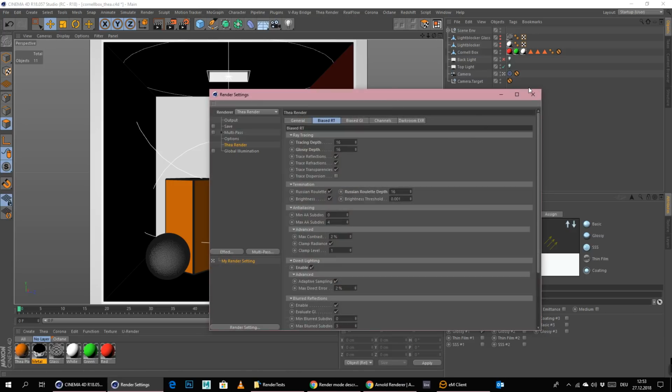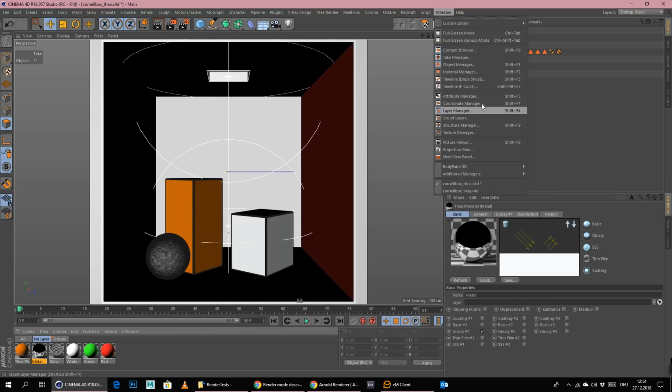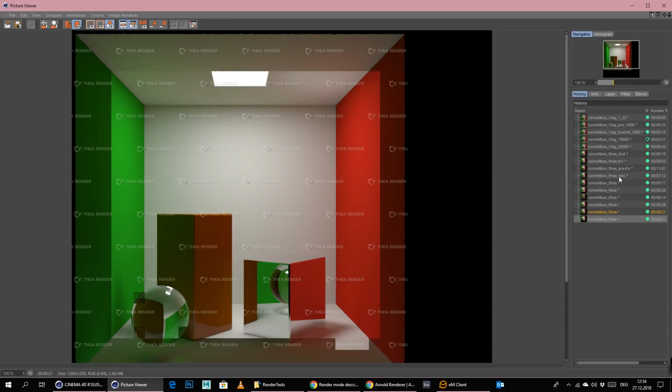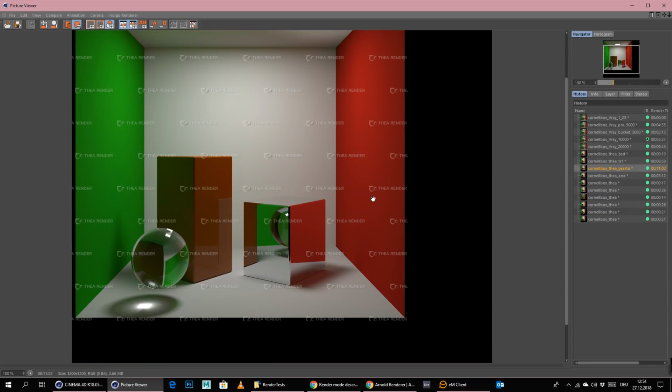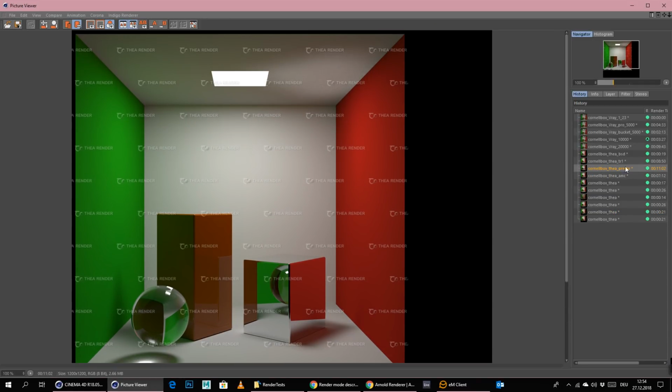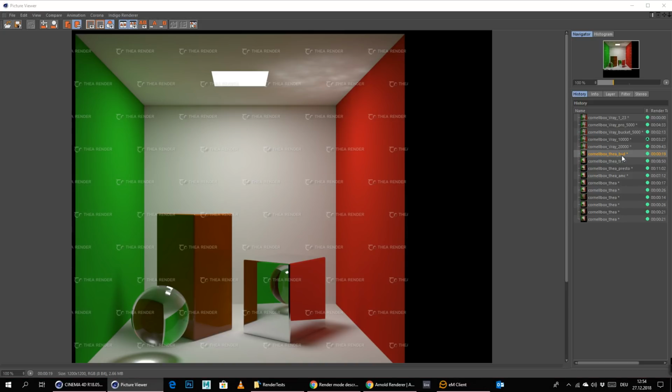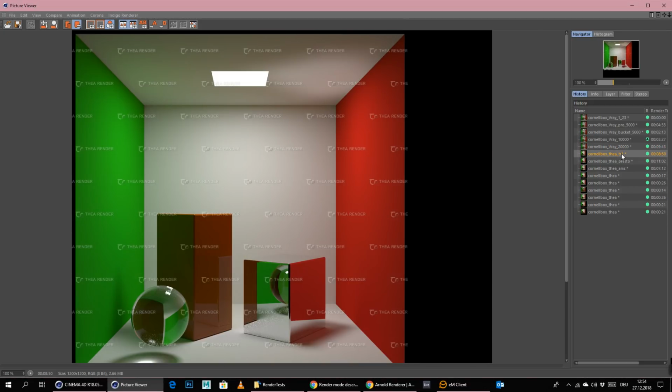So for the final test, we will definitely use here... I think the Presto mode was the best one so far. Even though 11 minutes and not completely clean, we don't get any fireflies, and it was working pretty good. The biased mode is a little bit too biased for my taste.